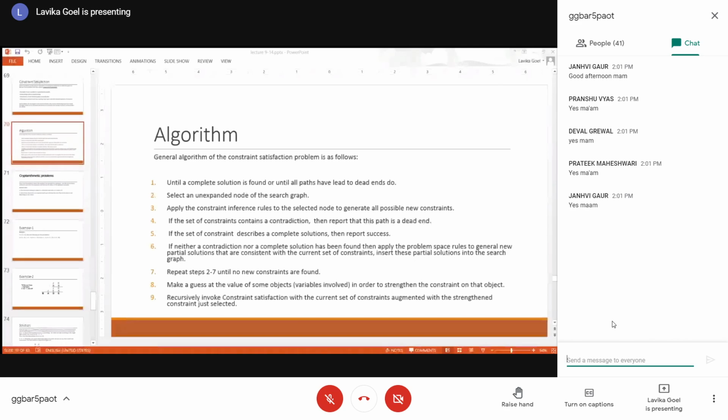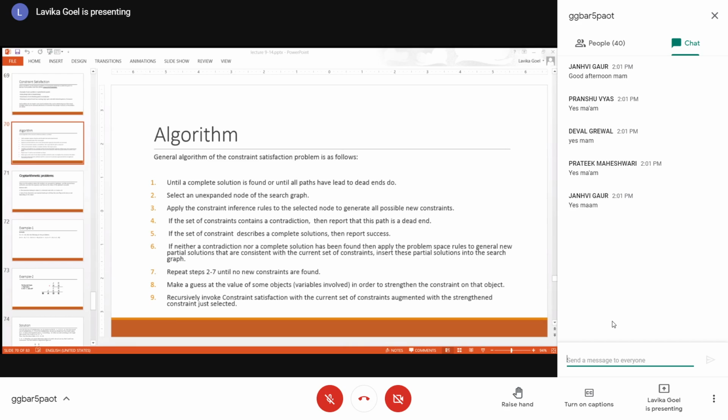And now you have a new set of constraints. From this new set of constraints, again you derive some other set of constraints and so on. Fine. So this process keeps repeating itself: you keep generating new constraints from the existing constraints until you reach a state where you cannot generate any more new constraints. If you are not able to generate any more new constraints, then your process is stable.